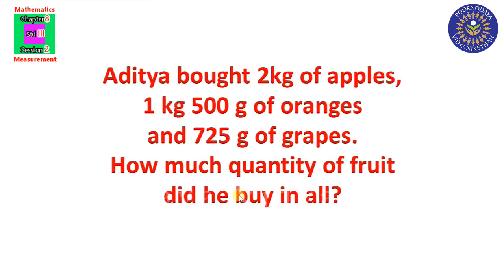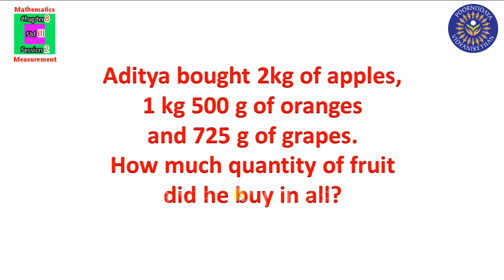Yes. Aditya bought 2 kilogram of apples, 1 kilogram 500 gram of oranges and 725 gram of grapes. How much quantity of fruits did he buy in all? Did you understand the question?